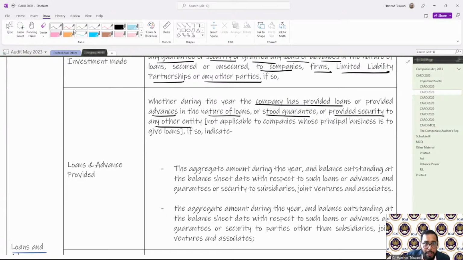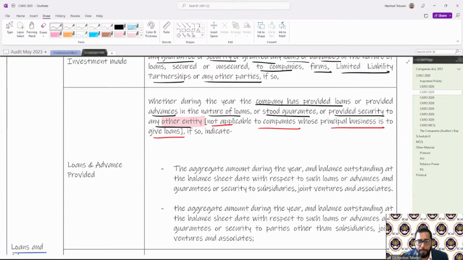Now this is not applicable to a company whose principal business is to give loans, which is an NBFC. Other than an NBFC, if any company has provided any loan to any other entity, what is this other? That is not a related party, or you can say subsidiary, joint venture or associate.